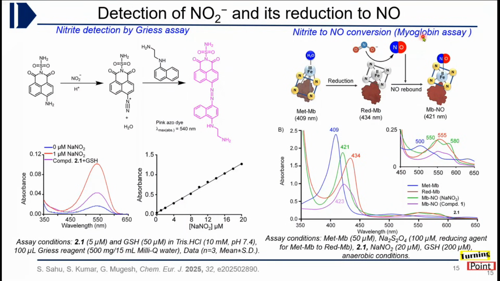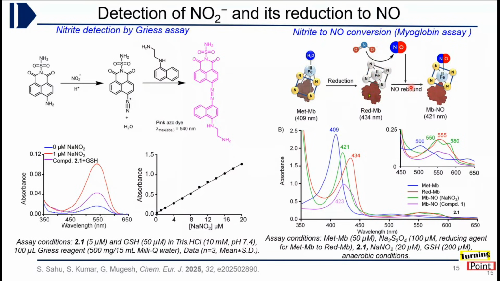it was important to understand how these molecules are releasing NO from nitrite. Myoglobin is an iron-based protein which is well known to reduce nitrite into NO, and it is also commercially available. So we wanted to use this and study the mechanism of NO release from nitrite. Commercially available myoglobin protein is in the iron 3 form. It needs to be reduced to the iron 2 form so that it can react with nitrite.